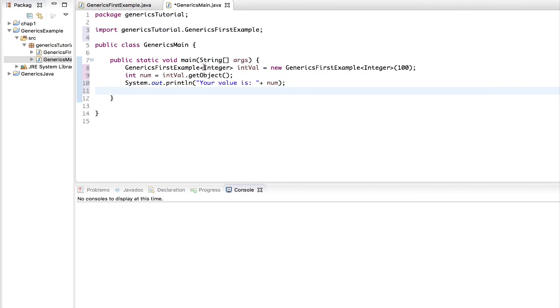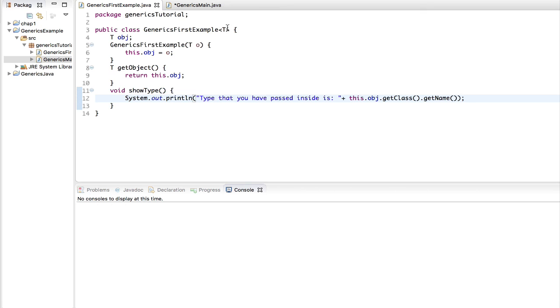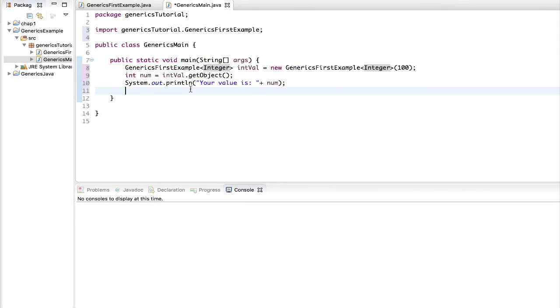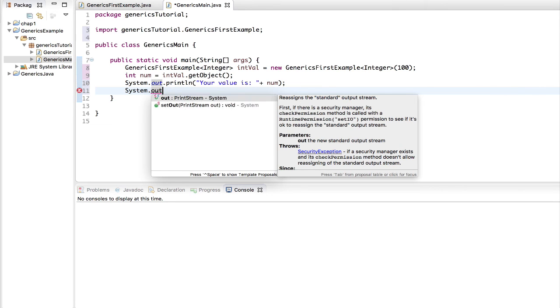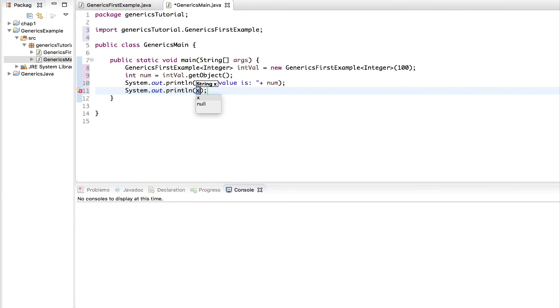And then we're also going to call the showType method, which we created to understand if our class has actually taken the type that we have passed in as a parameter inside our generic class. So this is a parameterized type. Here we are passing an argument that will replace this T for this entire class. So let's call that and let's see.